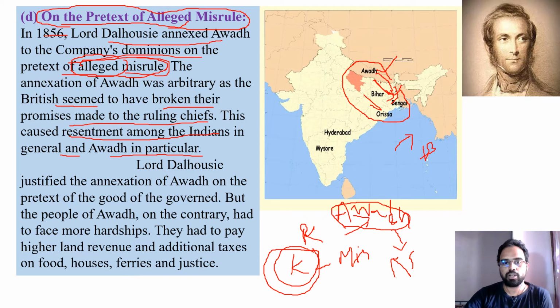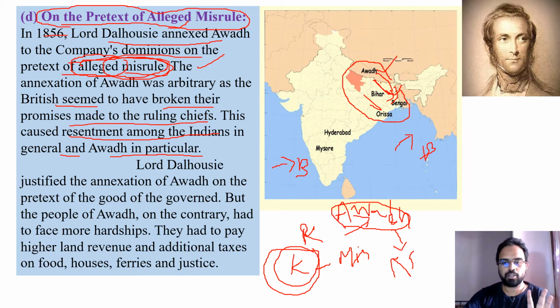So these rulers were trying to turn against the British, and the British don't want anybody to act against them. So on the issue of misruling, they tried to occupy that territory. Even in the annexation of Awadh, they made allegations that the particular ruler who was ruling Awadh was misruling that place.